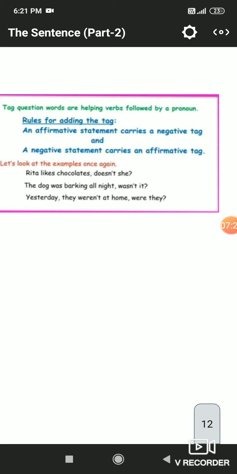Likewise, in the third statement, were not is given. In a negative statement, the tag will be affirmative, and we have to form the tag using the helping verb were. Were not is changed into were, and if the helping verb is not given, we have to assume that do or does is written there according to the subject. So this is all about question tags.